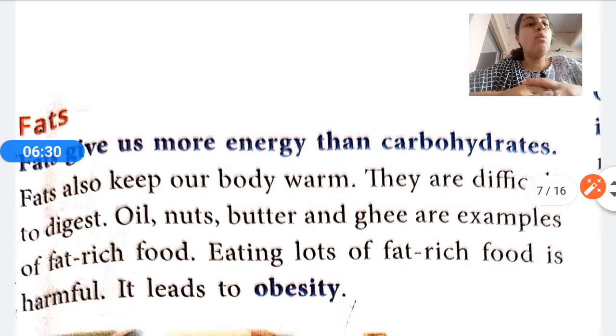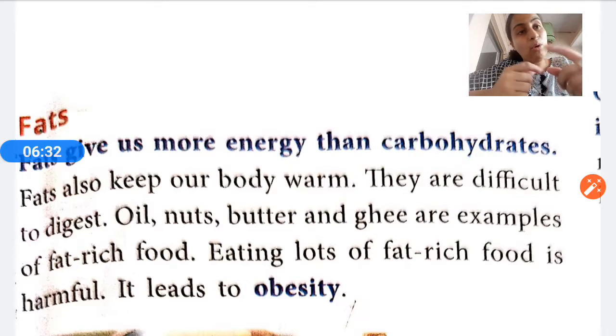Fats give us more energy than carbohydrates. They both are termed as energy giving food, but fats give us more energy than carbohydrates. Why? Because they keep our body warm. They are sometimes difficult to digest. They are very difficult to digest, like oil, nuts, butter, ghee. These are the examples of oil, fat rich food.